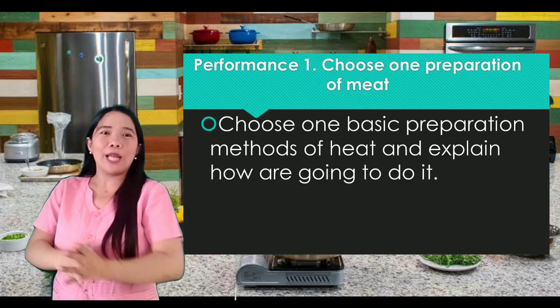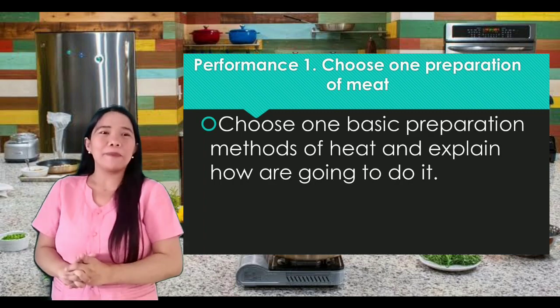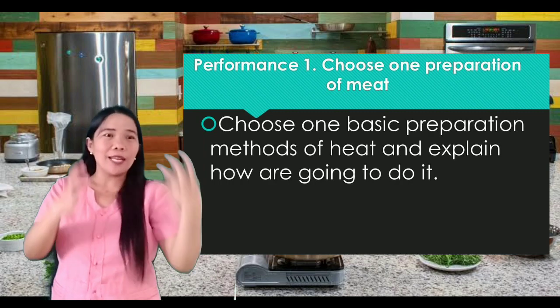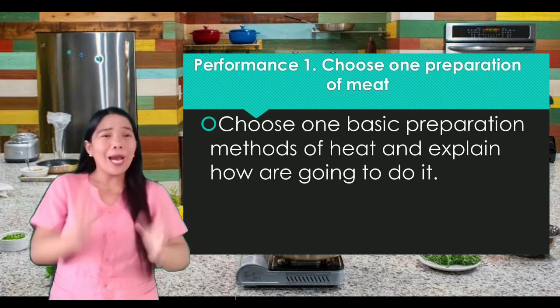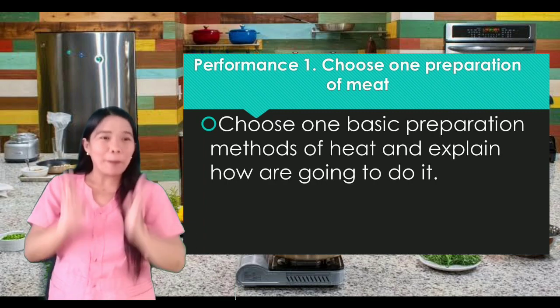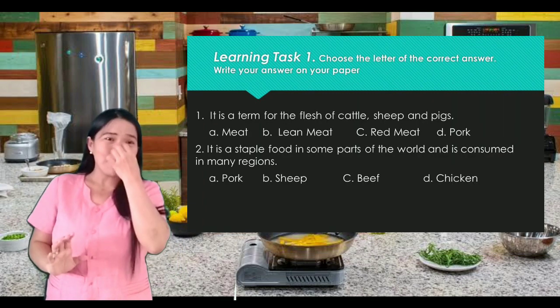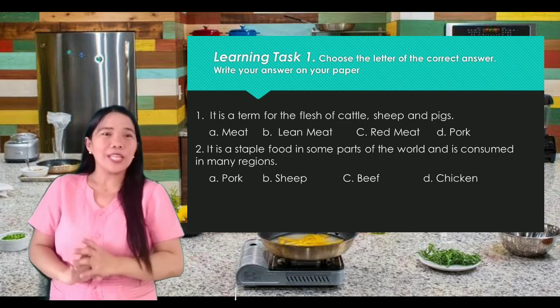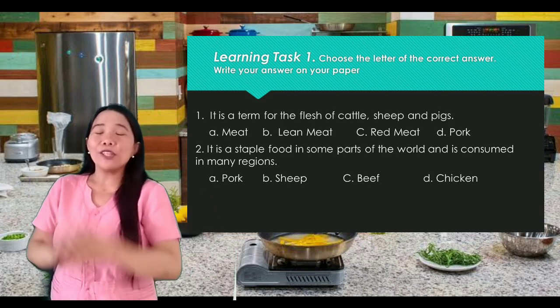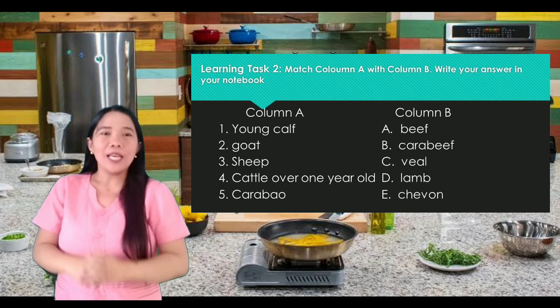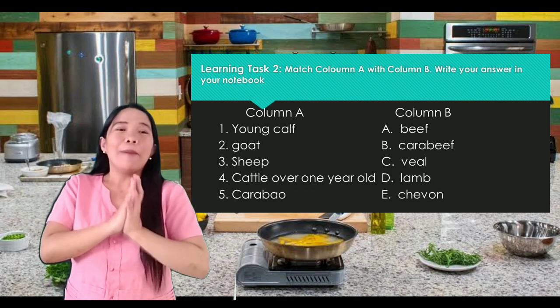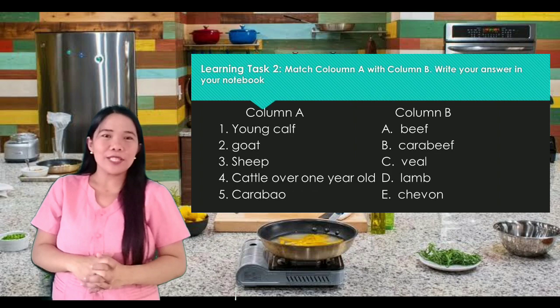Now, from your module, okay, you're going to answer the following. Okay, performance number 1. Eto na nakalagay dyan, choose one preparation of meat and explain. You're going to explain lang bakit mo napili yung preparation na yun. Okay, next, task 1. So, answer, yan. Choose the letter of the correct answer. Write your answer on your module or on your paper. Okay, the last task is all about match column A with column B. Write your answer on your notebook.